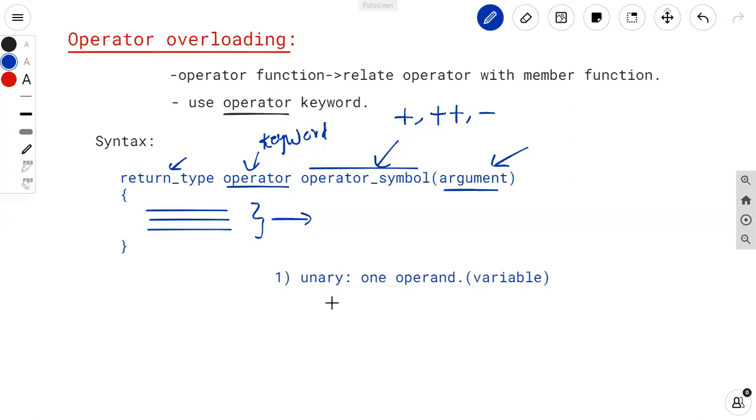For example, we have plus plus, the unary operator in which we can use one operand. So here one variable a is used. So that's why it is a unary operator. Similarly, minus minus is also a unary operator. Fine. Then there are various unary operators. We have studied these unary operators. Then the second one is the binary operator. Binary means what?